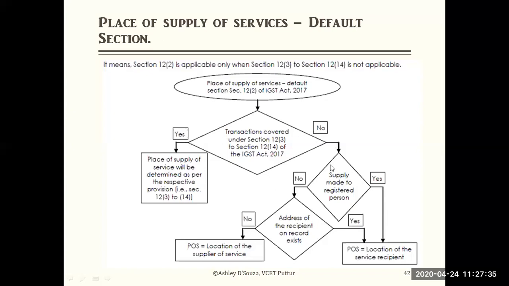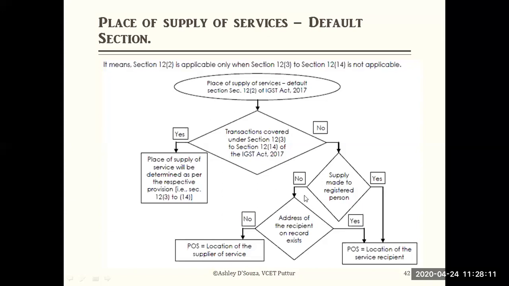Now once again, is the supply made to a registered person? No, the supplier has not made a supply to a registered person. Then check whether the address of the recipient is on record. For example, he is an unregistered person, but his address is available with us. If the address of the recipient is available, then yes, same thing: the place of supply will be the location of the recipient.